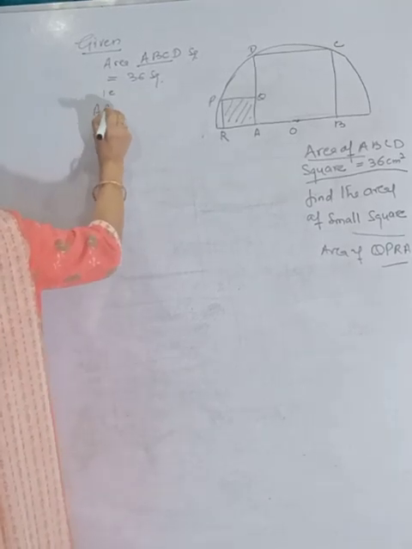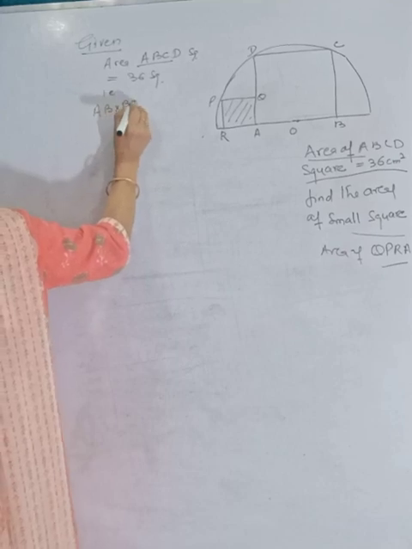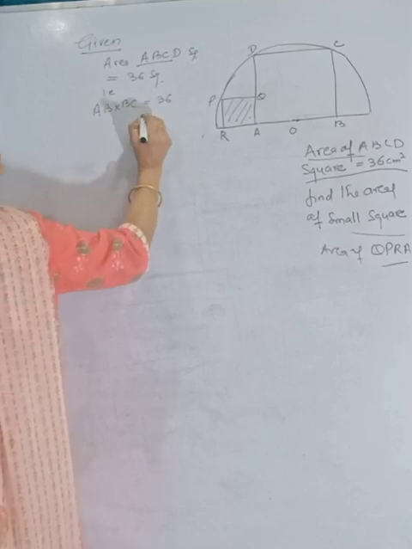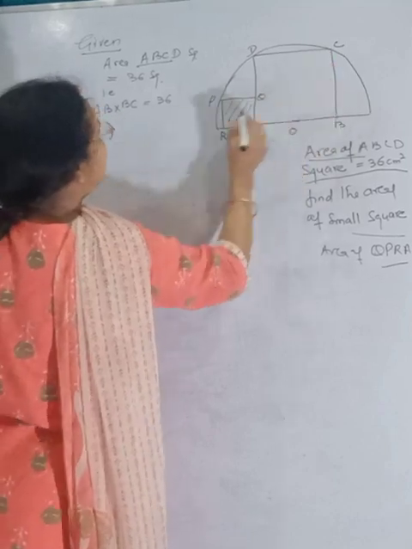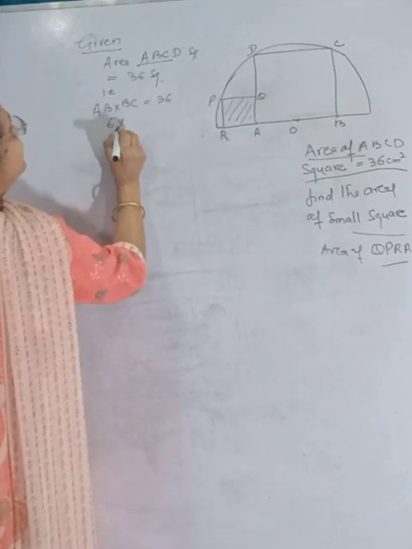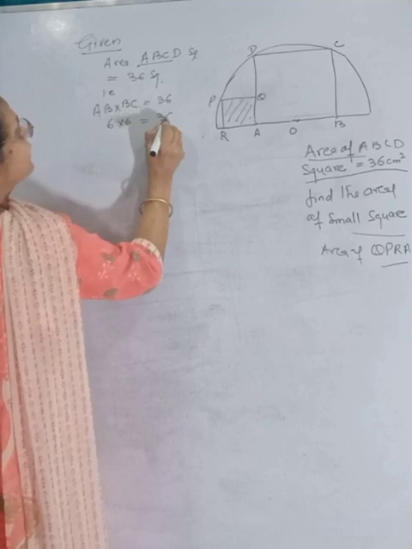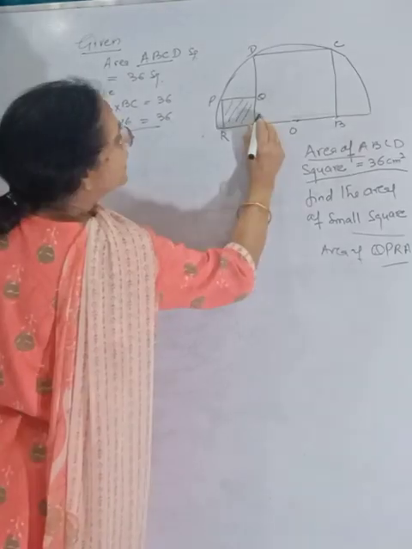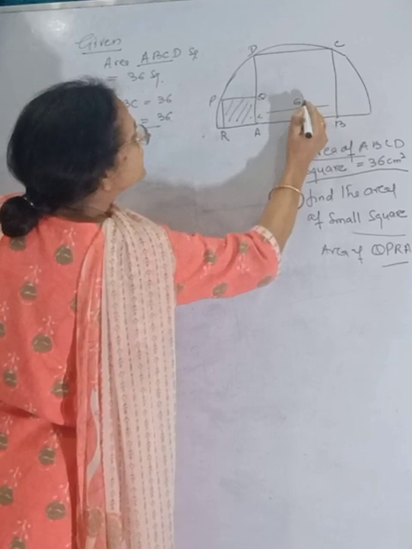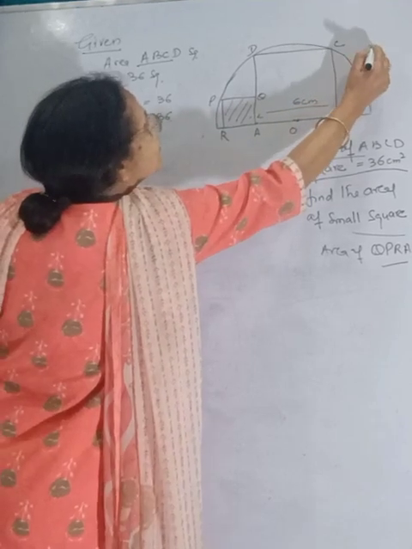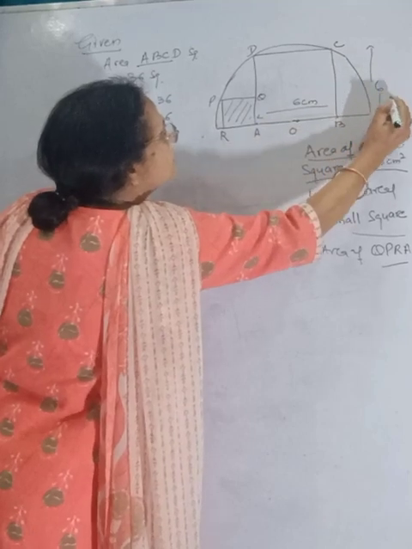It means AB into BC is 36, but AB is equal to BC. It means this is 6 into 6, 36. So AB will be 6 cm, and this will also be equal to 6 cm.